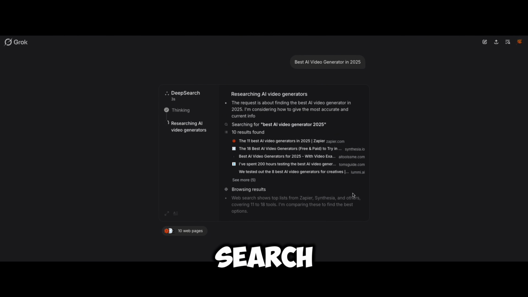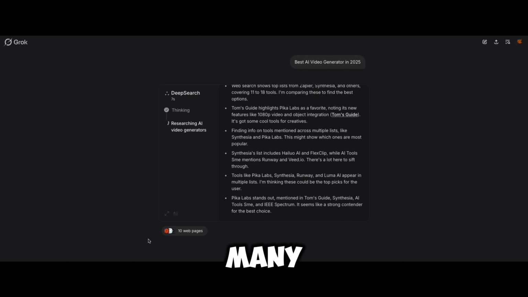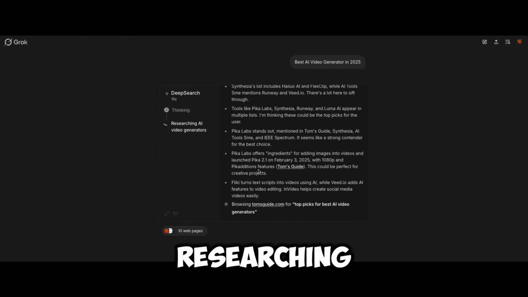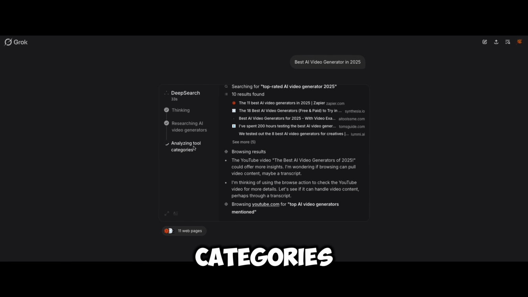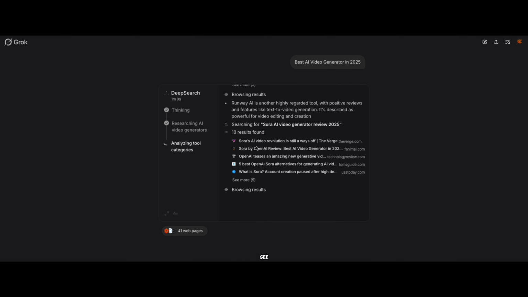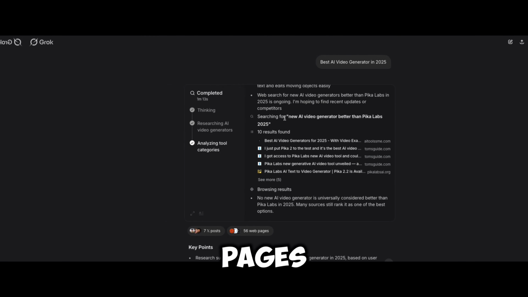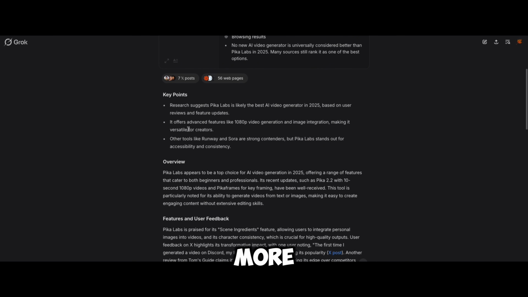It's using the deep search feature and processing. You can see the web page content, how many web pages it has used so far. It used 10 web pages, and it's still researching AI video generation topics on the web. It's analyzing the tool categories, looking up all the different AI video generation tools and trying to find which one is the best. You can also see it is using X posts. So 7 X posts and 56 web pages were used in the deep search. The regular search is very small, but in deep search it went through multiple web pages and X posts far more intensely.